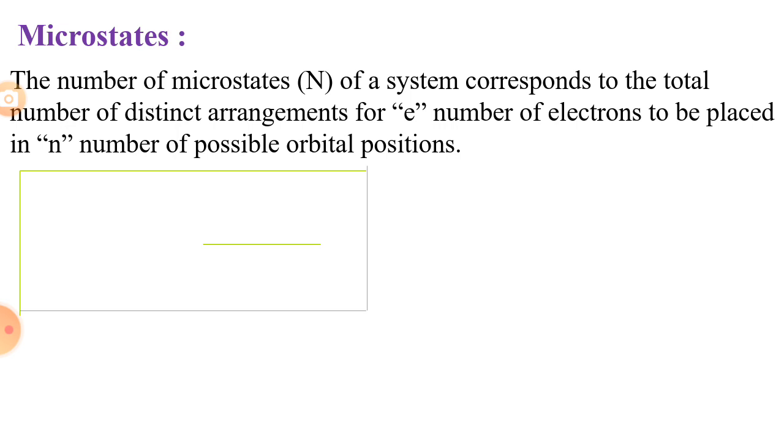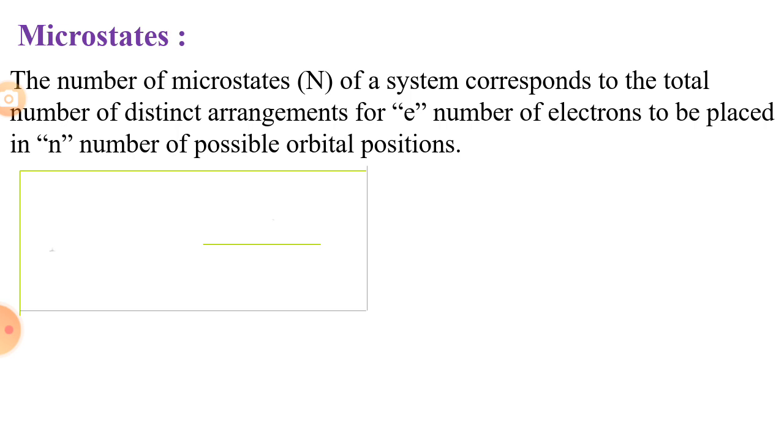A microstate is just an arrangement of electrons in different orbitals; different arrangements or possibilities of electrons are nothing but the microstates.